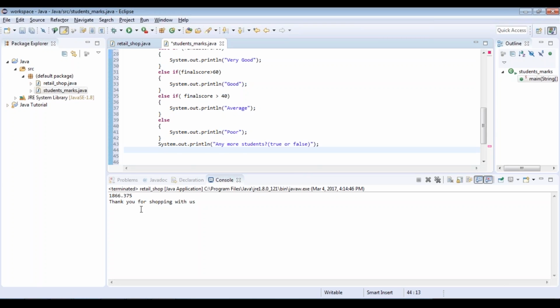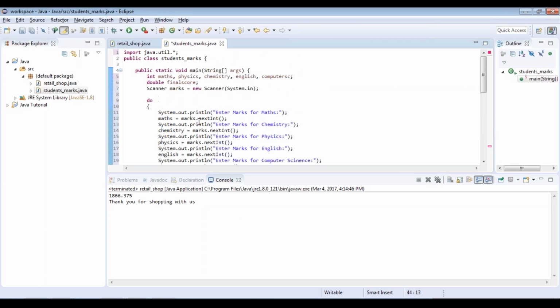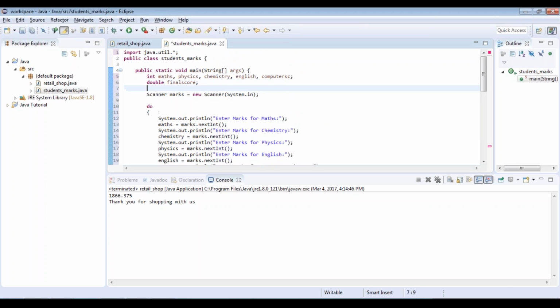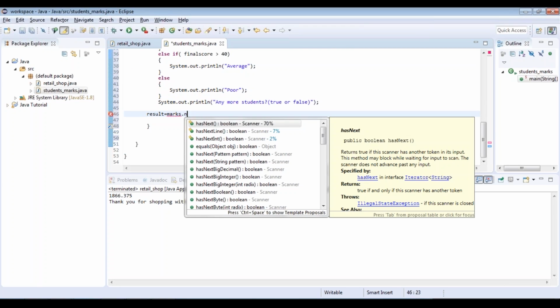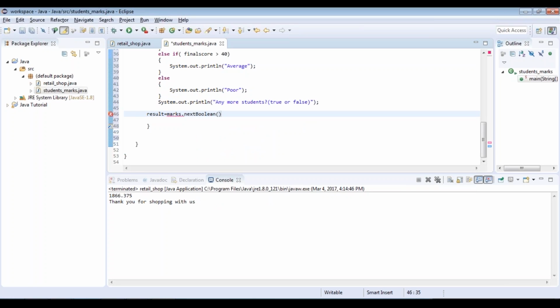Now to store the true or false value, I need a boolean variable. So let's go back and declare a new boolean variable. So here let's say result is equal to, again use our input variable, that's marks dot next boolean. That is the next boolean value that is inputted should be stored inside result. That is, while my result statement is always true, keep executing this statement.